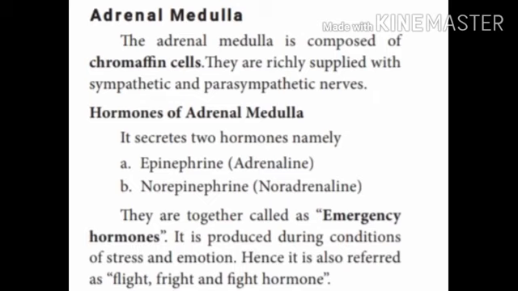These two hormones together are called the emergency hormone. You will be getting this in your 1 mark question. It is produced during a condition of stress and emotion, hence it is also referred to as the fight, fright, flight hormone.